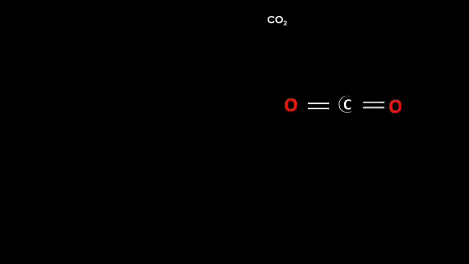Non-polar covalent bond. In the molecular structure of carbon dioxide, two oxygen atoms occupy positions on both sides of the carbon atom. Oxygen is more electronegative than carbon, but the pull on the shared pair of electrons by one oxygen atom is cancelled out by the other oxygen atom on the opposite side. Hence, the molecule is non-polar.